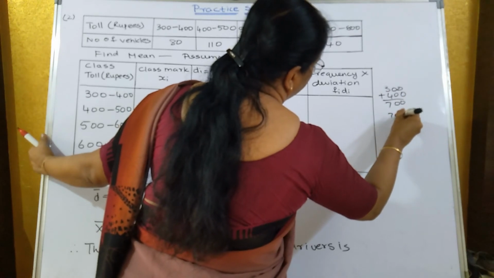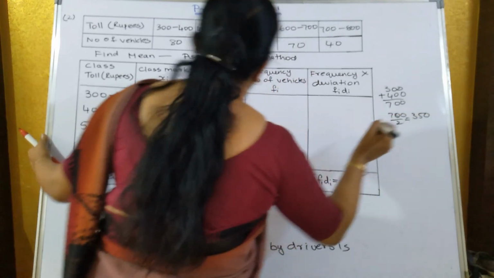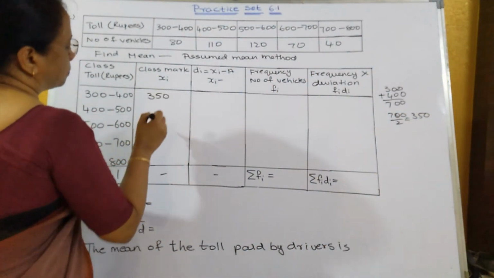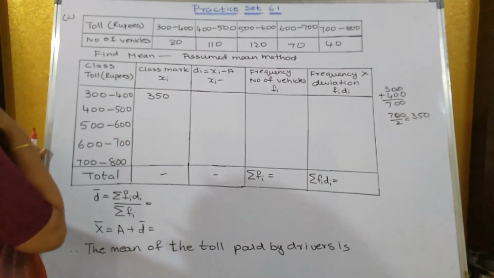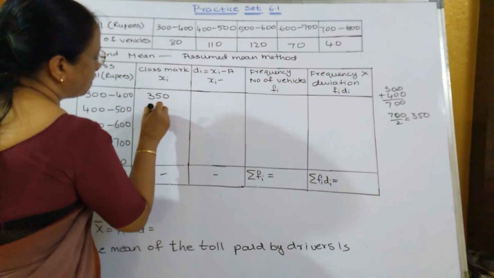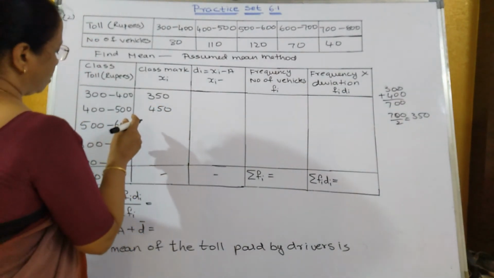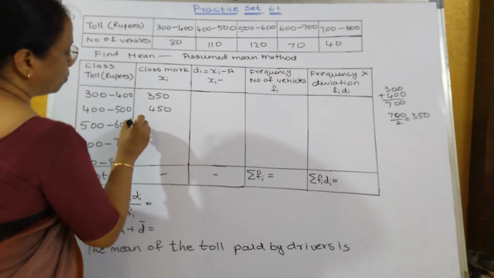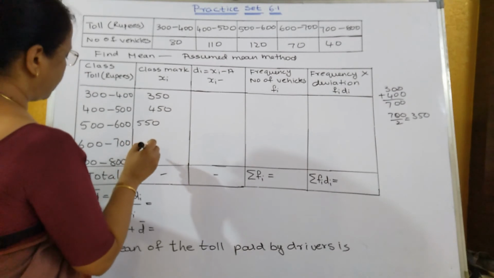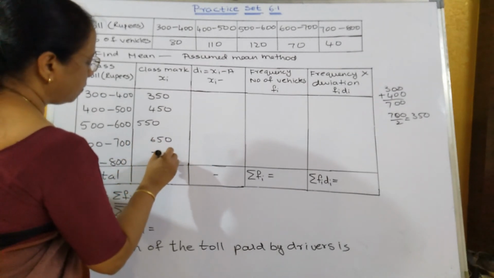When you divide 700 by 2, you get 350. Next one, 400 plus 500 is 900. When you divide by 2, you get 450. Next one, 500 plus 600, 1100, divided by 2, you will get 550. Next one, you will get 650 and 750.